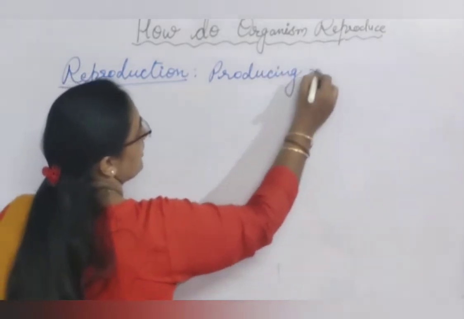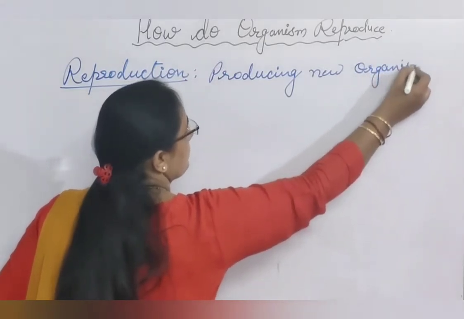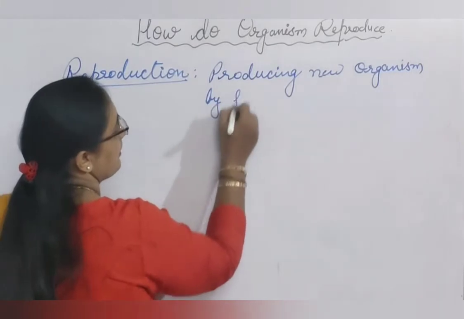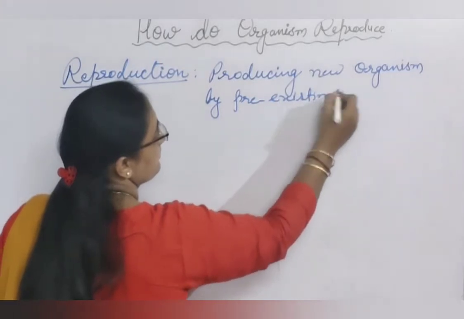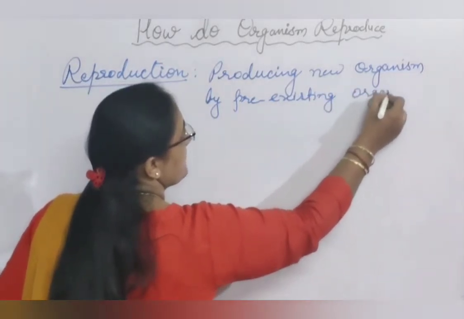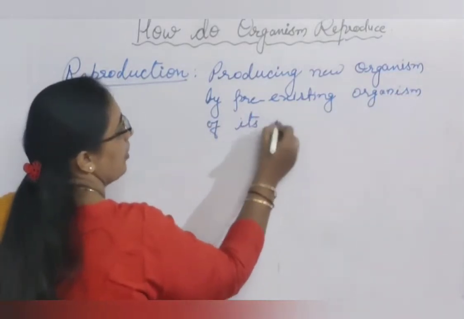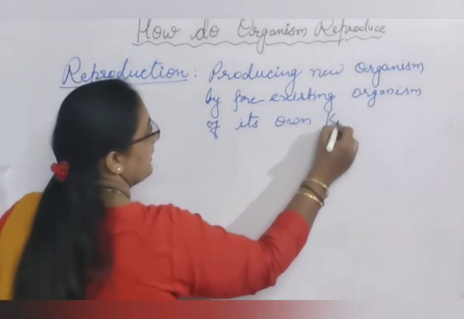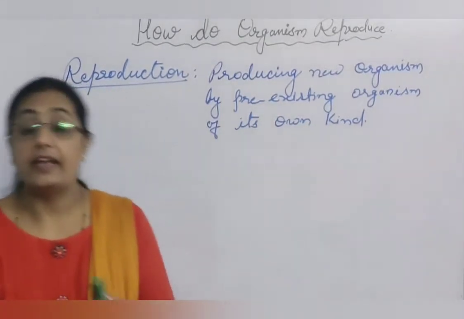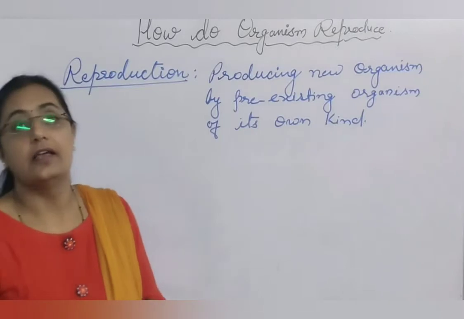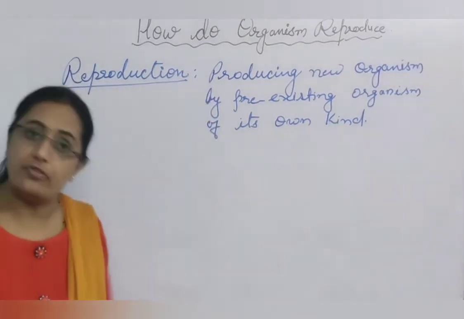Reproduction means producing a new organism by a pre-existing organism of its own kind, which is physically independent, totally independent of its parents or the pre-existing one. That is called the process of reproduction.